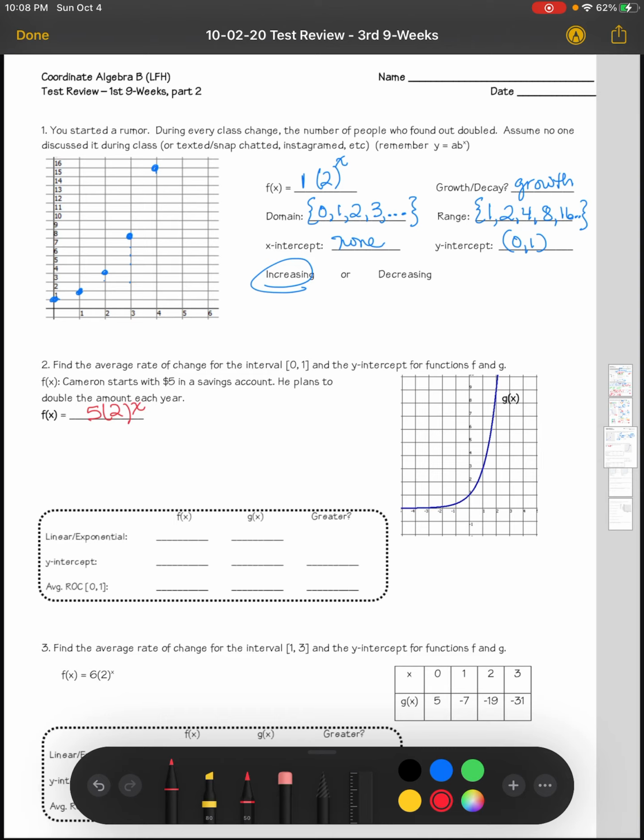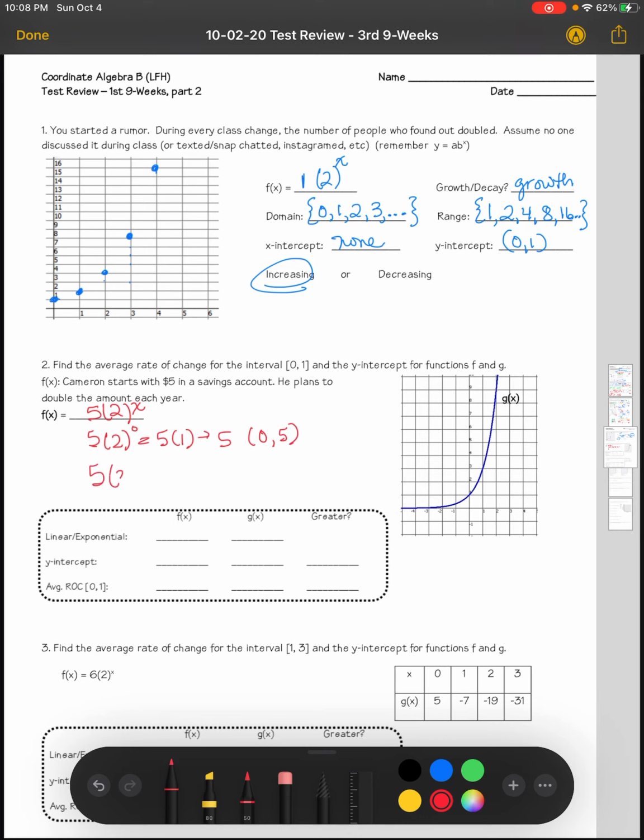So if we have an interval of 0, 1, then we know we're going to replace x with 0, and that's going to give us 5 times 1, which is 5. So that ordered pair would be (0, 5).